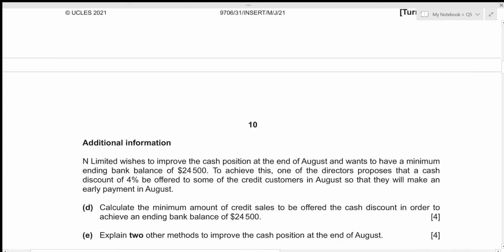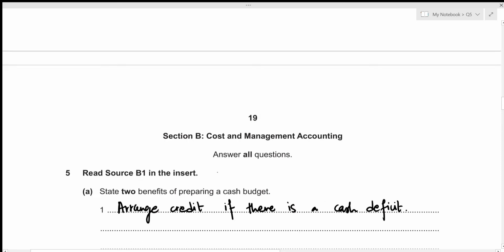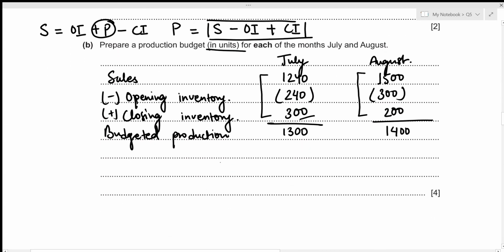So let's figure out the total expenses for raw materials for the month of July and August. And we need to look at our production budget for that. So what we know is that the number of units produced in the month of July is 1,300. Now we need to figure out the raw materials required for that 1,300 units. And we know that for each unit, the raw materials required is 5 kgs. So we can just multiply it with 5. And we know that the cost per kilo of raw materials is $18. So we can just multiply it with the rate of $18.